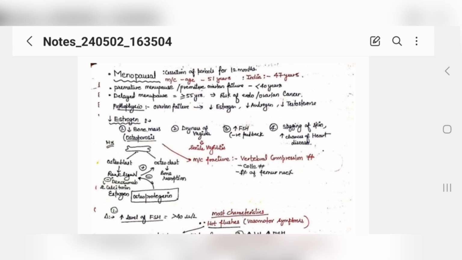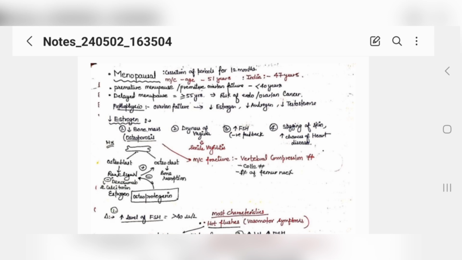Now she gets dryness of vagina, which is called senile vaginitis, and her FSH increases. So to rule out whether the female is in menopause or not, you will get her FSH and LH levels checked and they will be increased. Sagging of skin will be there, and there are also increased chances of heart attack, right?